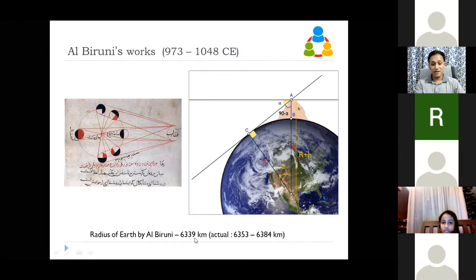He calculated the radius as 6,339 kilometers at that time, in the 11th century CE, which is very, very close to the value which we found. And this gentleman was wandering around the world to find a place where he could climb a mountain and see the horizon.